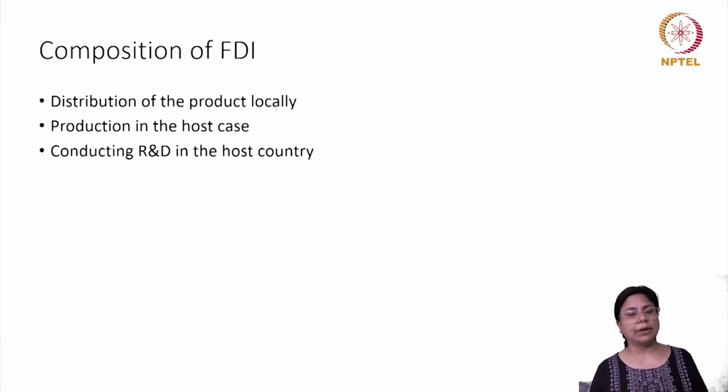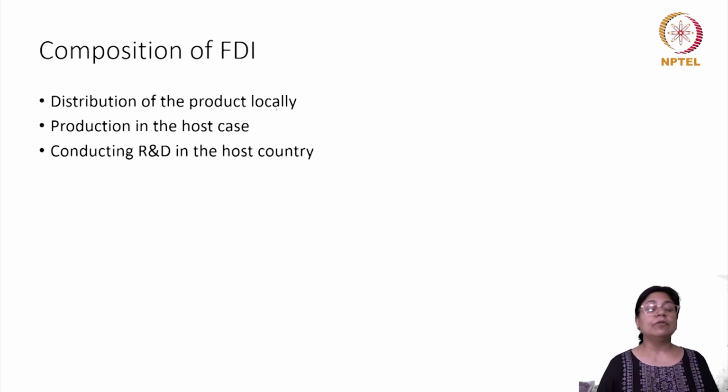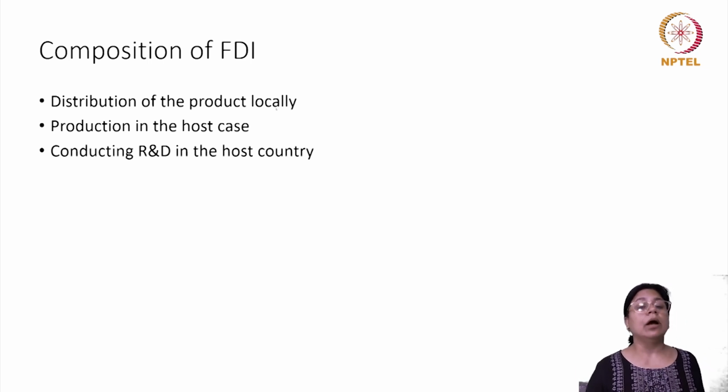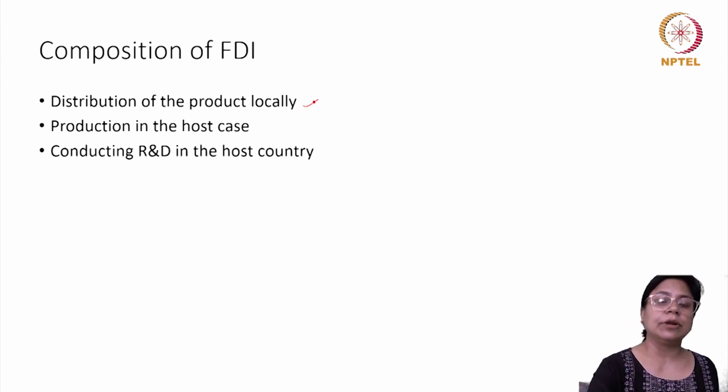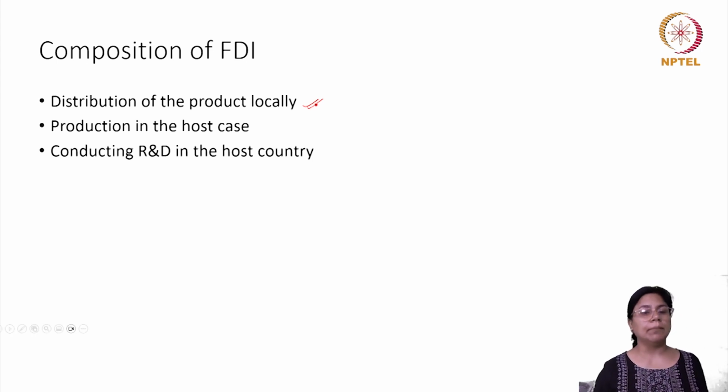The last point in that context for us to understand, which will now take us to our main point, is with respect to the composition of the foreign direct investment. It is very closely related to the externalization and internalization argument that we had earlier. So we talked about the externalization in terms of exports, right? Distributing the product in the foreign market.